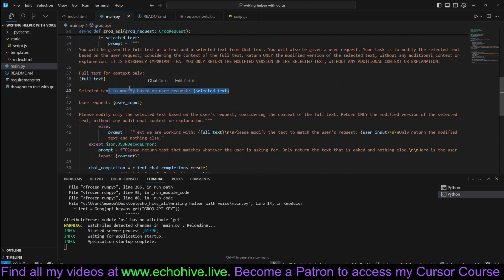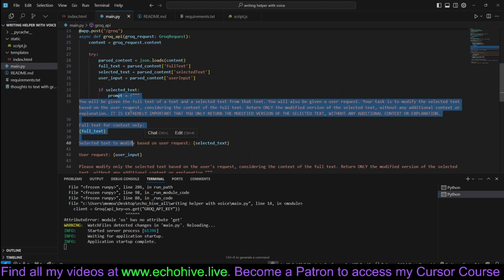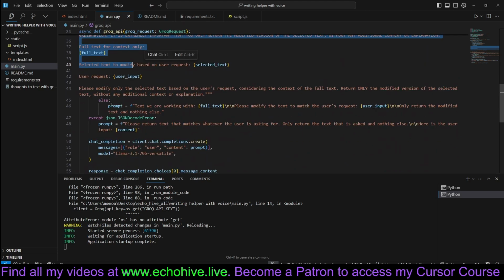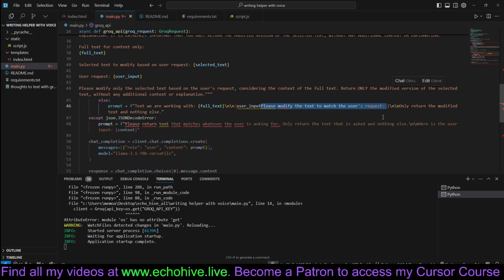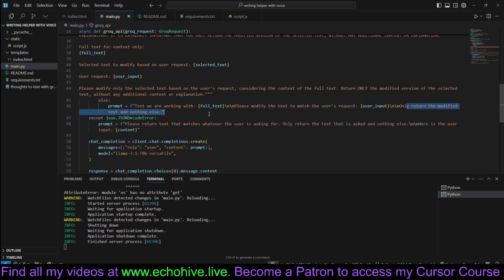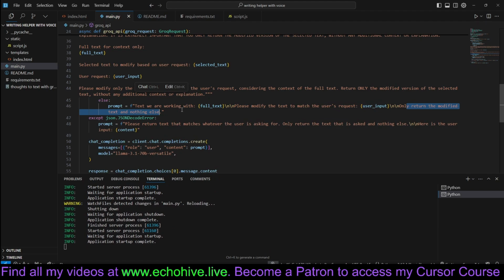So if there is selected text, then we're going to use this prompt, but that's not the beginning, right? The beginning is actually the first prompt, which is going to say the text we're working with is the full text. And if there is none, then this will be empty. Please modify the text to match the user request. And we input the user request. Only return the modified text and nothing else.